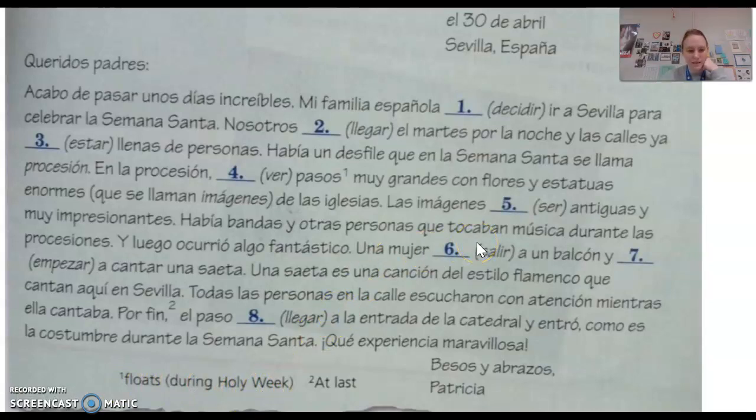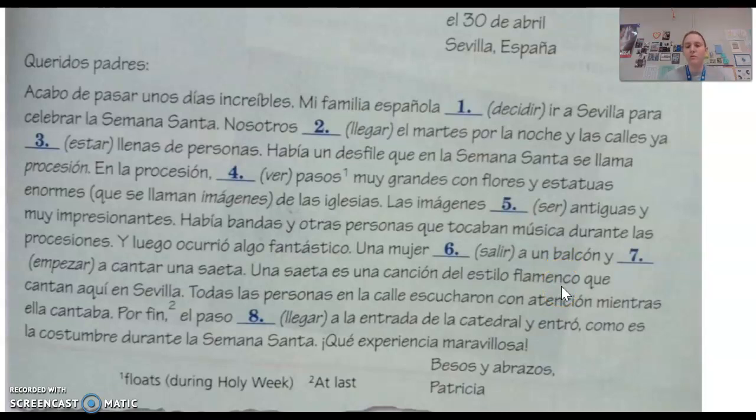Here we go, una saeta. The description of the saeta is right here. So it is a flamenco style song that is sung in Sevilla, especially around Easter. Okay, so that's a word that you don't know. There is not a translation for it. It is just una saeta, like it is a specific type of song. And then flamenco is a specific musical style from southern Spain.